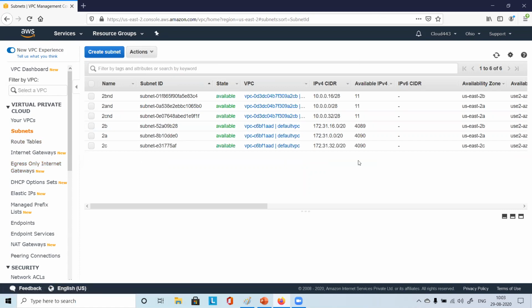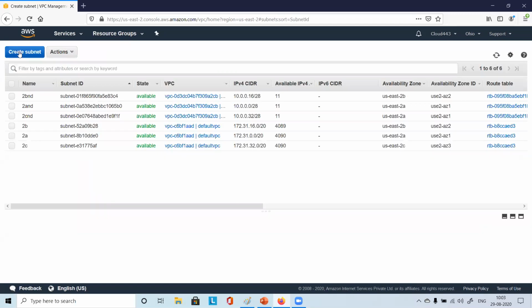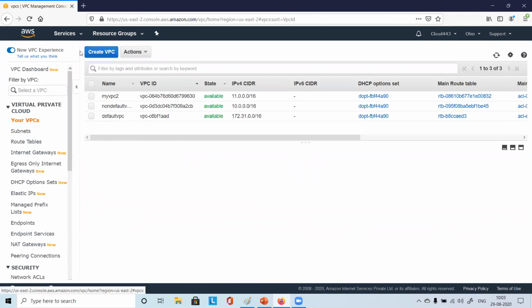I have some subnets already. We'll be creating some different subnets here. Click on subnets. All of you with me, right? How did you go to subnets? The most important thing is this VPC dashboard. Once you are in this dashboard, you have the second option, virtual private cloud, your VPC, and below that you have subnet. Then you have route table, then another thing. Just click on that subnet.